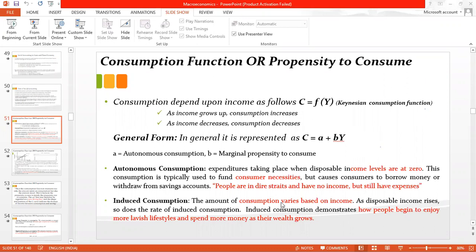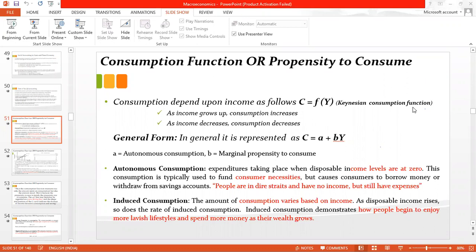Suppose you are right now a student, so at bare minimum your income is zero, nil, you are not earning anything. How are you satisfying your basic requirements? You are having certain consumption like food, clothing, mobile phone bills you have to pay. So what are you doing? You are borrowing from your parents.